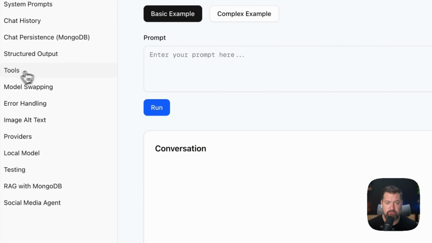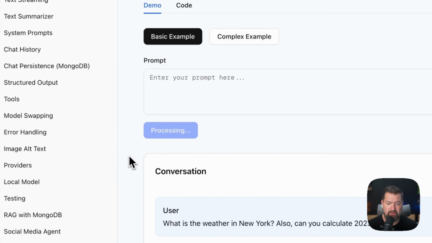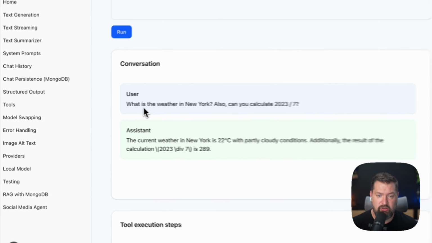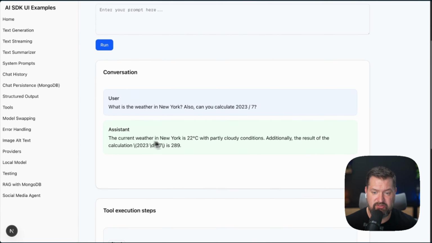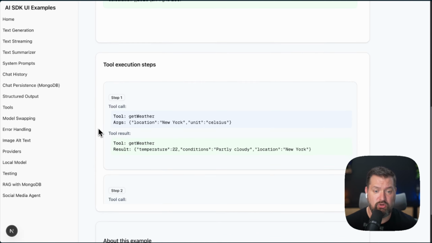Let's look at tools. So here we're going to ask it, what is the weather in New York? And also, can you calculate 2003 divided by 7? So we're asking it two completely different things. So if we run that, we'll see that users asking this question, and here's the assistant answering the question. But what did it do in order to get this information? Well, it actually ran two tools.